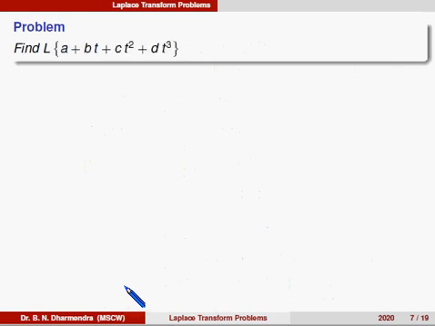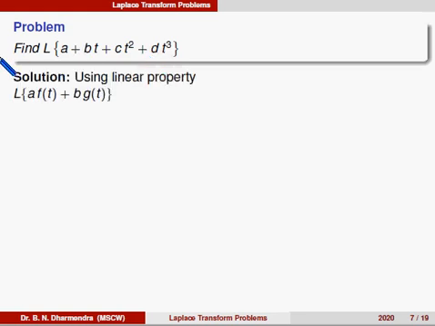Okay, first problem. What is Laplace of a plus bt plus ct square plus dt cube? So, we can use the shifting formula. Sorry, you can use the linear property. So, it can be written using the linear property. What is the linear property? Laplace of a f(t) plus b g(t) is equal to a into Laplace of f(t) plus b into Laplace of g(t).